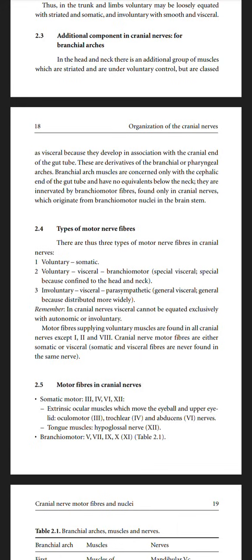Types of motor nerve fibers. These are the types of motor nerve fibers in the cranial nerves: voluntary somatic, voluntary visceral branchial, and involuntary visceral parasympathetic. Remember, in cranial nerves, visceral cannot be equated exclusively with autonomic or involuntary.